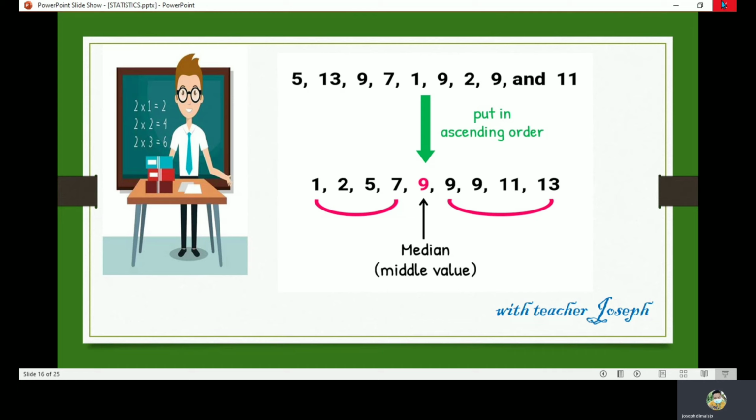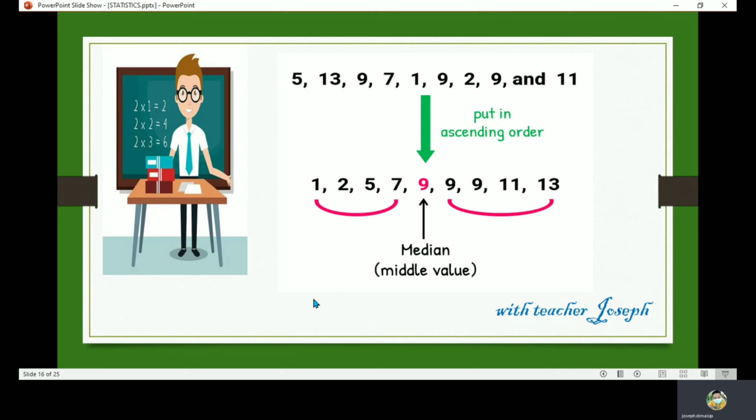So here are the numbers: 1, 2, 5, 7, 9, 9, 9, 11, and 13. So that is the new list already. Now, how are you going to find the median or the middle value? As you can see, the answer here is 9 as the median or middle value.